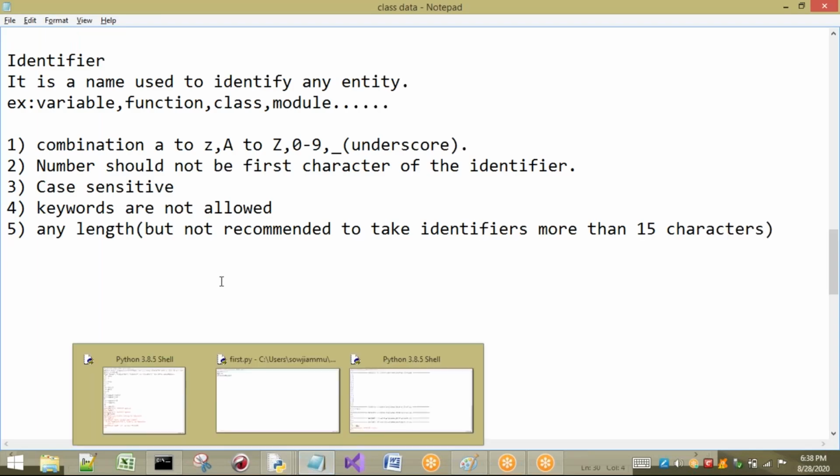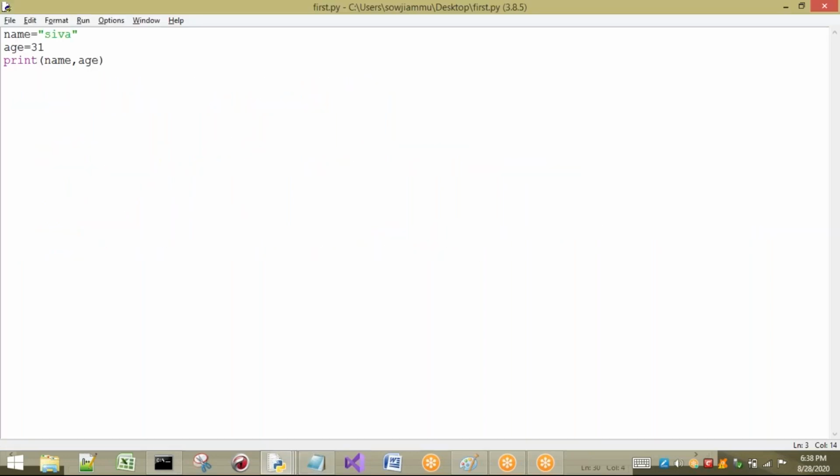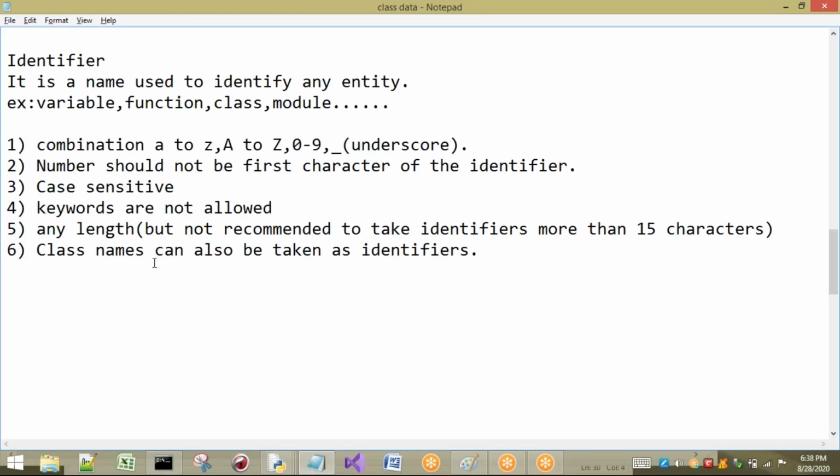And the last rule we have is this. Whether you remember this one or not is not a big issue, because this point may not be seen in any of the textbooks. That is, class names can also be taken as identifiers. This leads to some confusion, so just remember this. Already in Python we have some classes. Some people may not know about object oriented programming, so we will see what a class is later when we go for object oriented programming. For now, just remember this point.